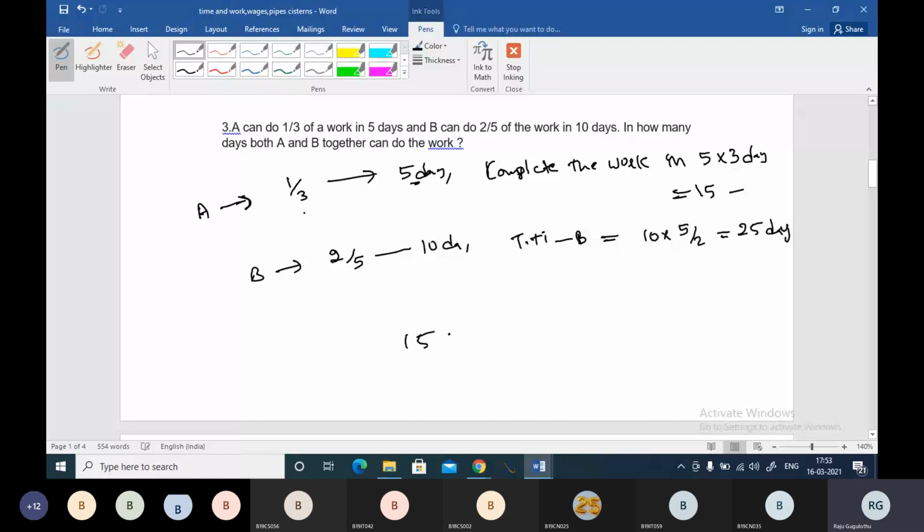So we have 15 days, we have 25 days. 5 threes and 5 fives, 15, 75. 75 is the LCM. 15 fives, 25 threes. Right. So actually A and B together can do the work in how many days? That is the question.